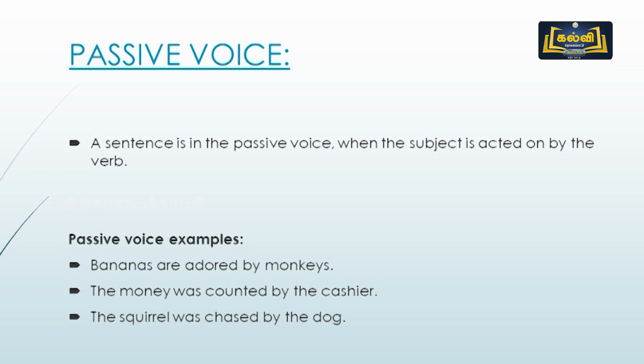What did we say? Monkeys adore bananas. So the verb is adore, right? Whereas in passive voice, how do we use are adored? Adored is the third form of V1. Adore, adored, adored. And have you noticed? I have used are adored. Why? This is the second significant rule of changing into passive voice.